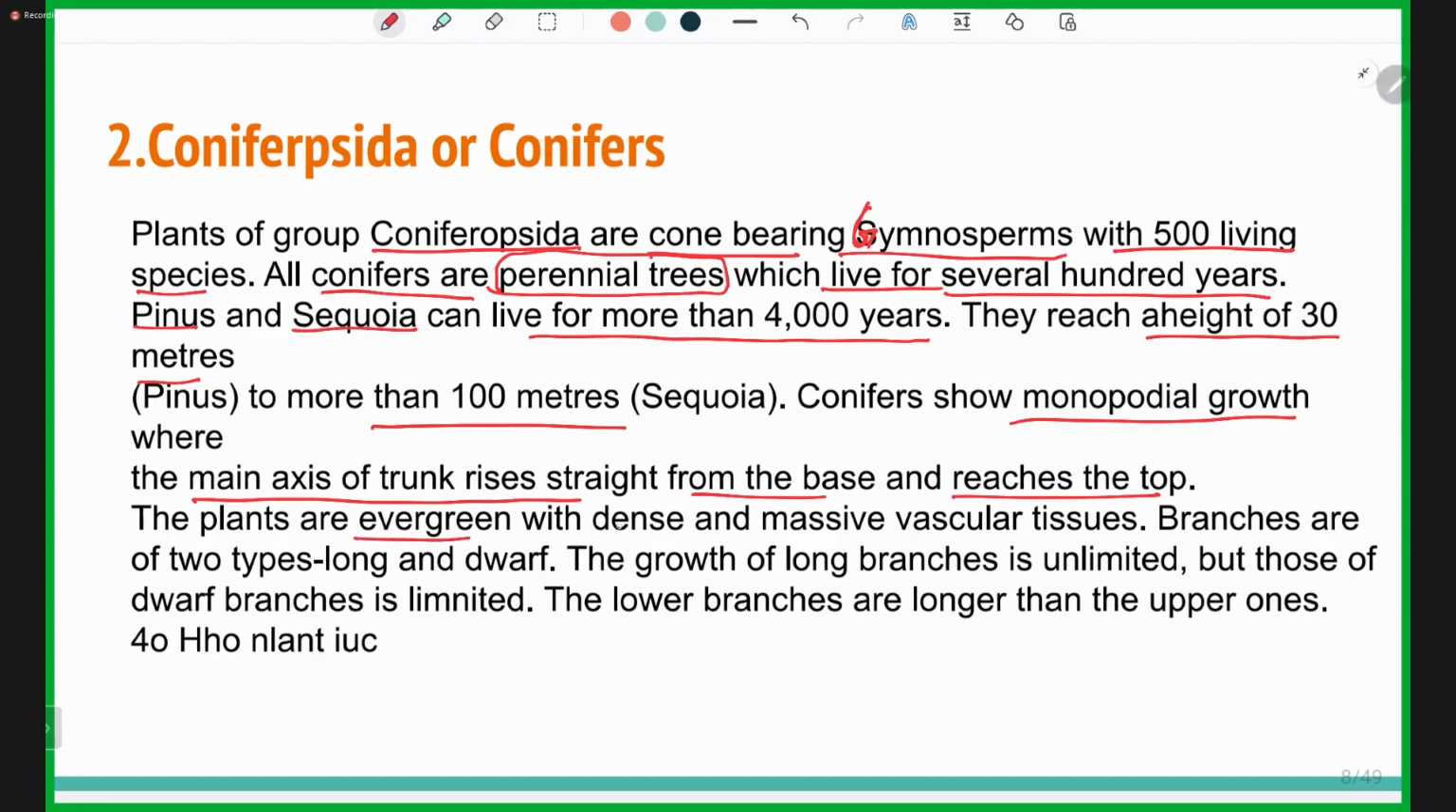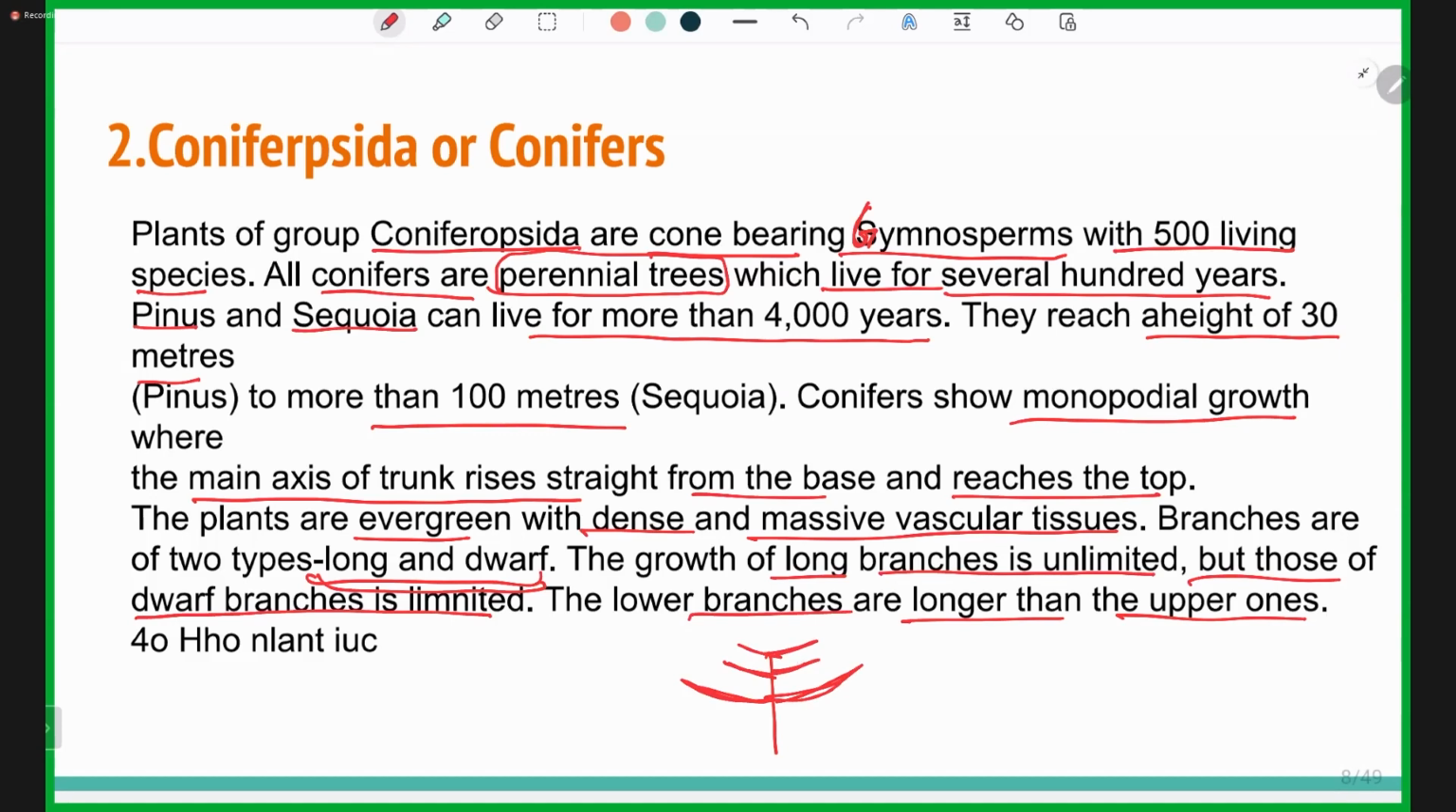The plants are evergreen with dense and massive vascular tissue. So the plants are evergreen, which means they remain green throughout the year, and there is dense and massive vascular tissue. Branches are of two types, long and dwarf. The growth of long branches is unlimited, but that of the dwarf branches is limited. The lower branches are longer than the upper ones, like this.